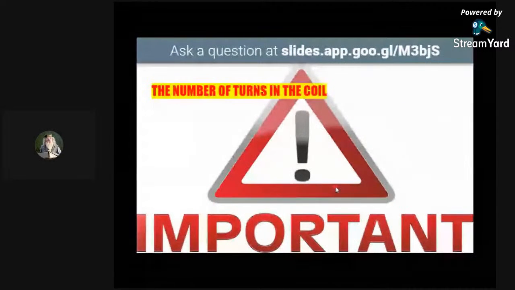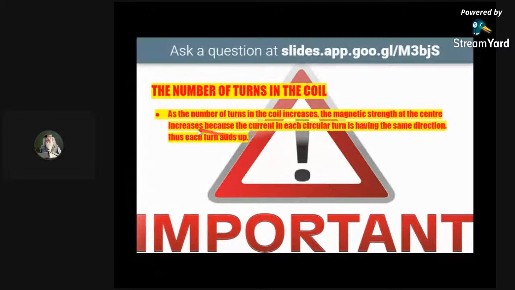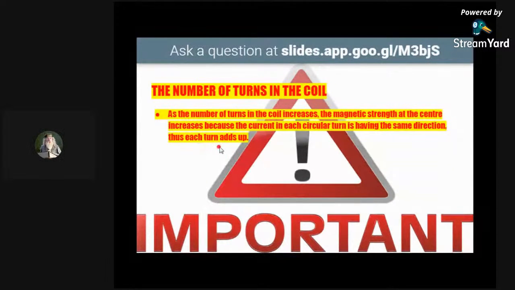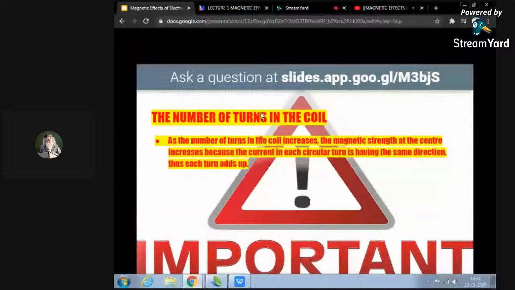Number of turns in the coil. As the number of turns in the coil increases, the magnetic strength at the center of the coil increases because the current in each circular turn has the same direction. Thus, each turn adds up. That is why we can say that if the number of turns is increasing, the magnetic strength at the center increases, because the current in its circular form has the same direction, which adds up.